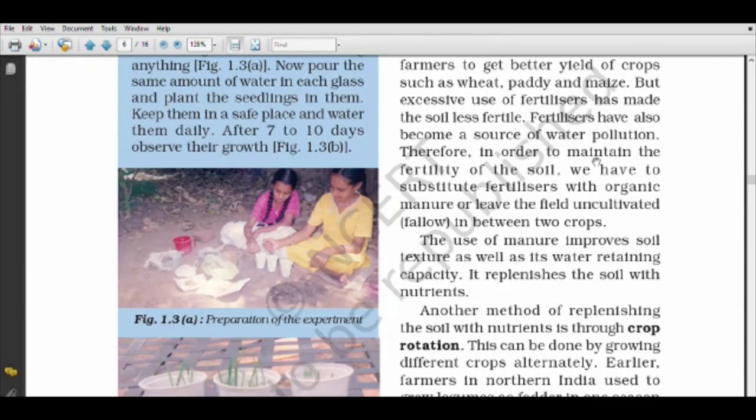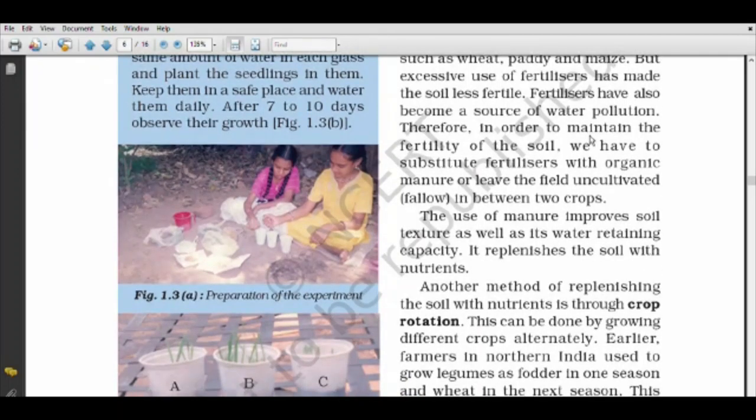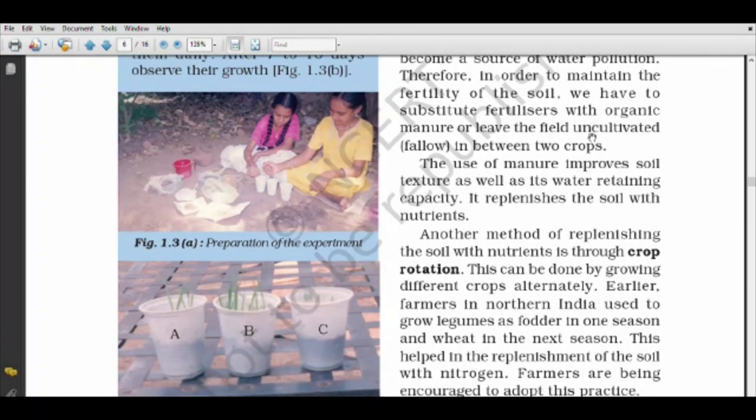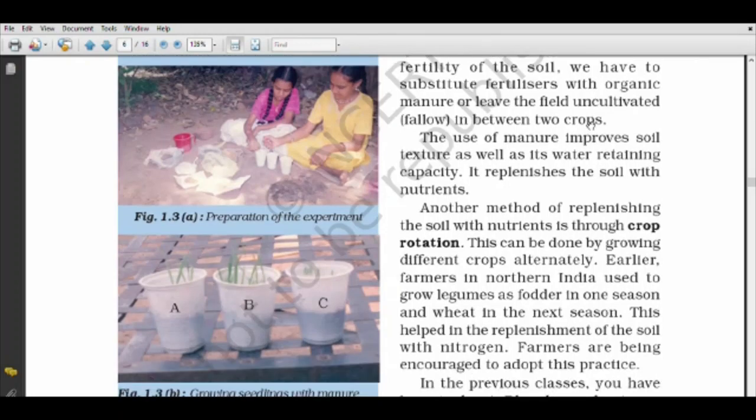Now another method of replenishing the soil with nutrients is called crop rotation. Means in different seasons, different crops should be grown on one field. That is said to be crop rotation. And this can be done by growing different crops alternately. Means one time we have grown one crop, another crop next time. Like that we have to grow the crops.